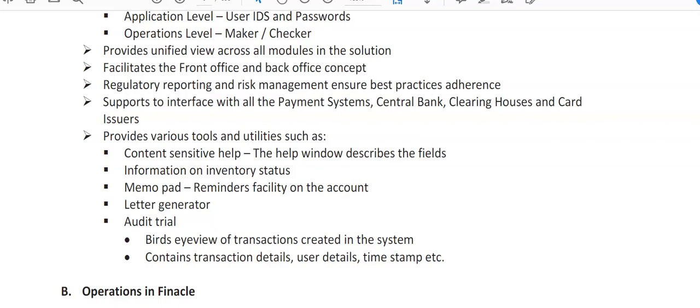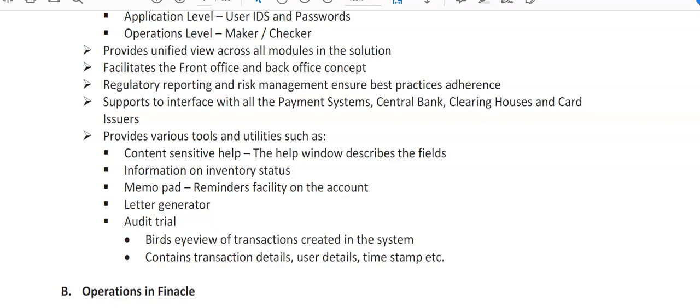So whenever the account of the customer is opened, it will give us a pop-up that there is a memo pad, and that will show what is required in the system. So we can have the reminders facility on the account. We can generate letters, letter of thanks while opening the account, letter to the guarantor, letter to the introducer. So we can generate these letters from the system.